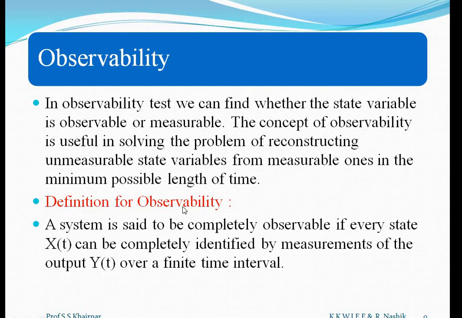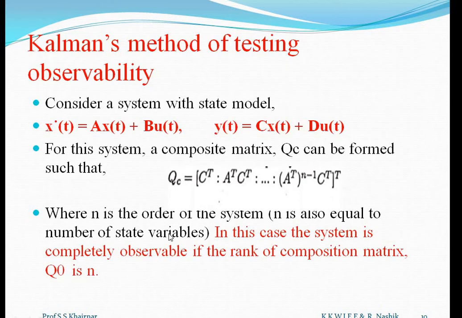How can it be defined? The definition of observability: a system is said to be completely observable if every state x(t) can be completely identified by measurements of the output y(t) over a finite time interval. So that is the definition of observability. Time period is also important. The test for observability is given by Kalman.